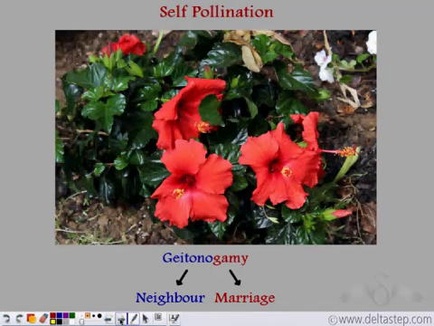Well, since internal pollination cannot take place, the pollen grains that are present in the anther of this flower are transferred to the stigma of the neighboring flower present in the same plant. So since fertilization takes place between two neighboring flowers of the same plant, it is known as geitonogamy.